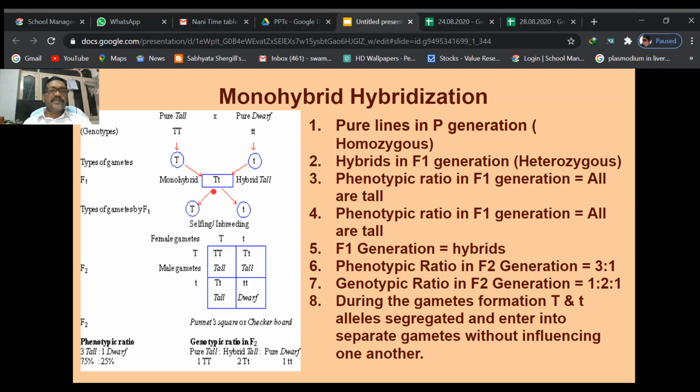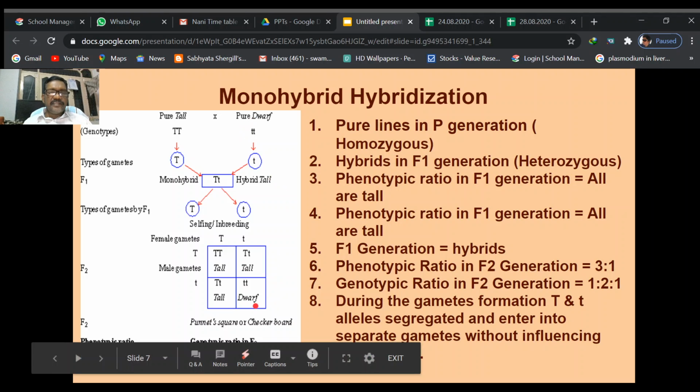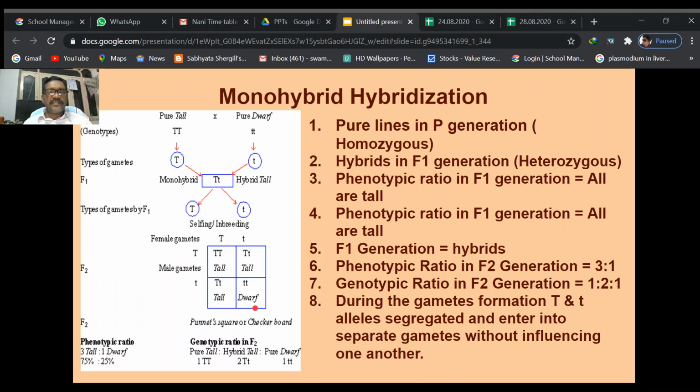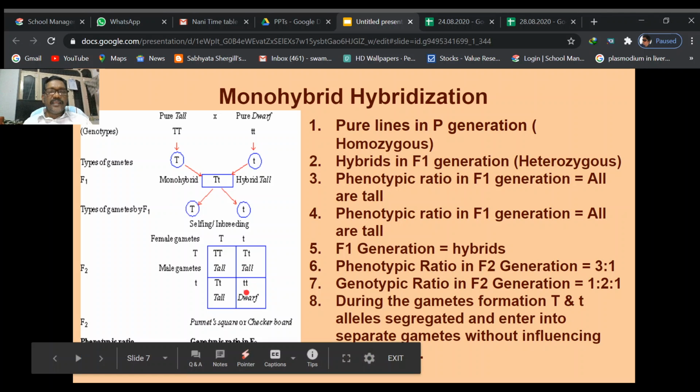it is observed in the grandparents' generation. Small t means this dwarf, short plant is produced only when the two alleles are recessive. That is the point here. Only when the two alleles are in recessive condition is this dwarf or recessive character expressed. Otherwise it will be just like the heterozygous.